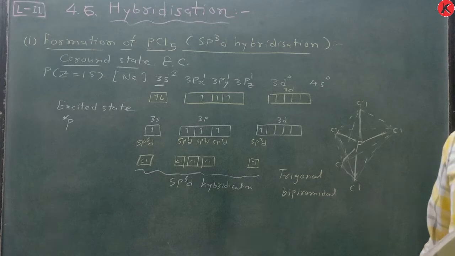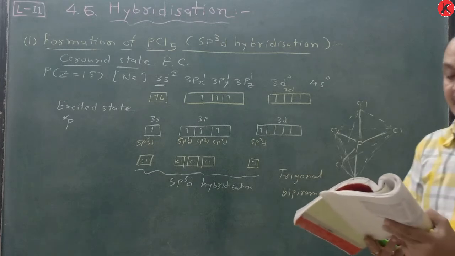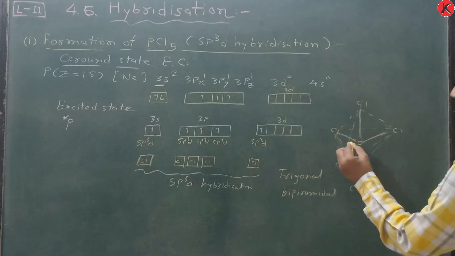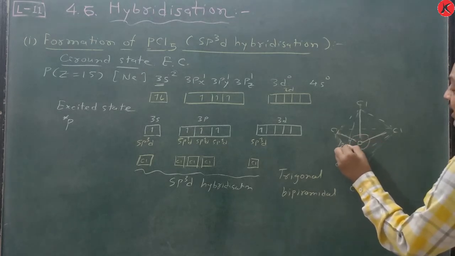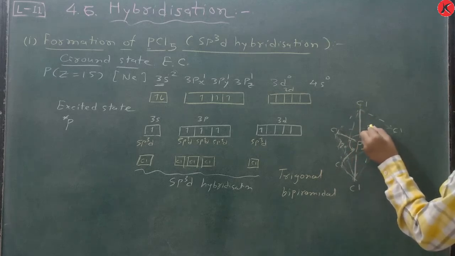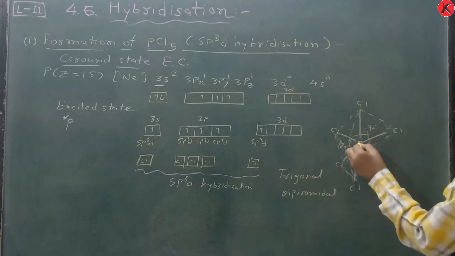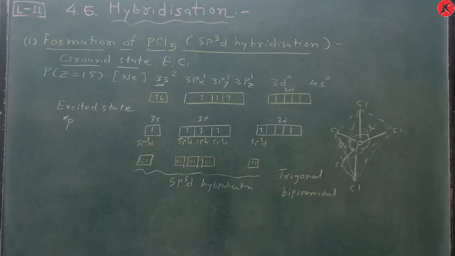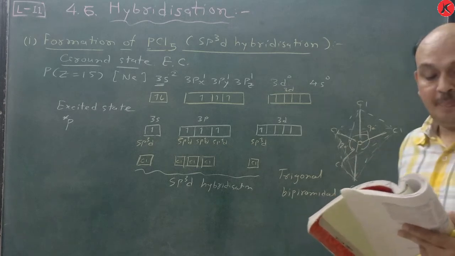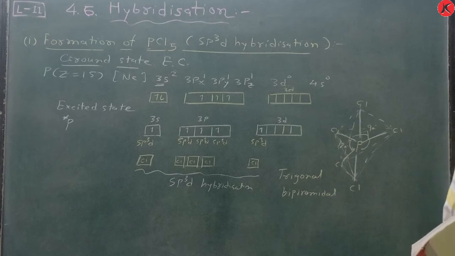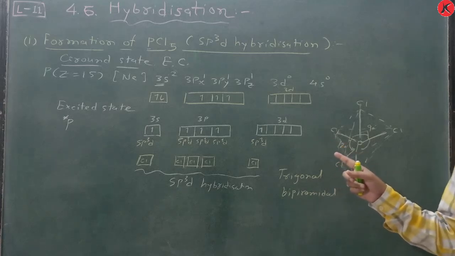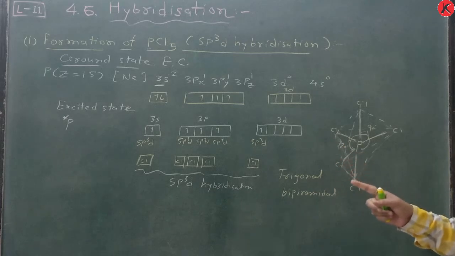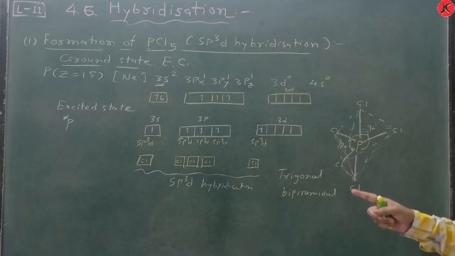It should be noted that all the bond angles in trigonal bipyramidal geometry are not equal. That means this angle and this angle are 120 degree, but this angle shows 90 degree. Okay, axial with equatorial is 90 degree. Now in PCl5, the five sp3d orbitals of phosphorus overlap with the singly occupied p orbital of chlorine atom to form five PCl sigma bonds.